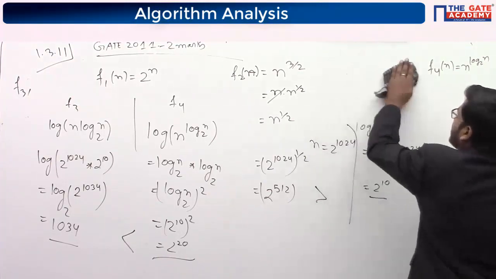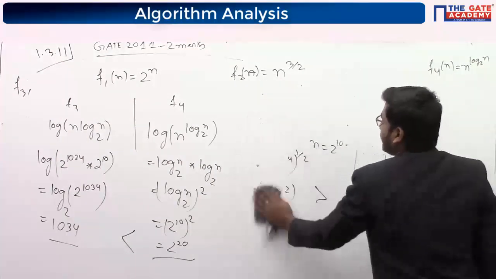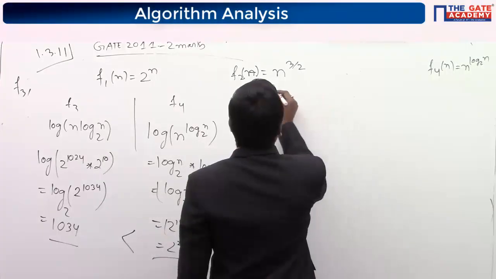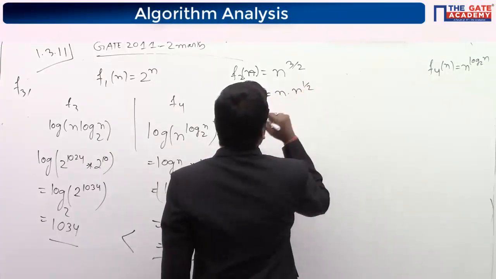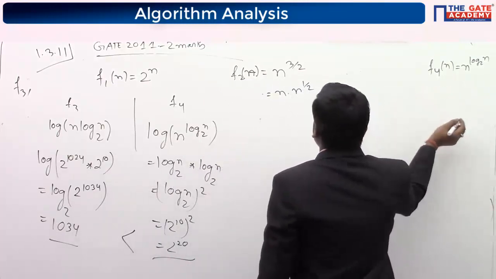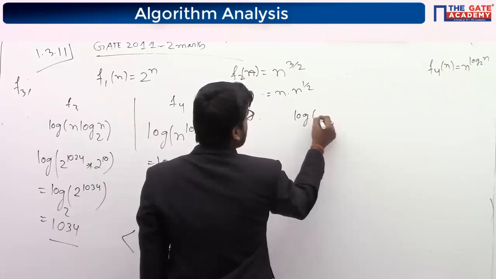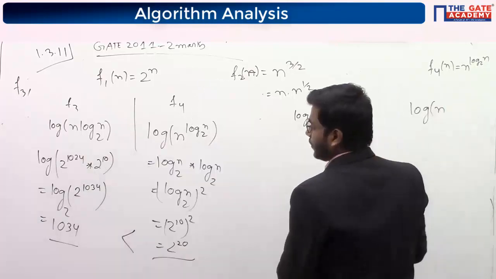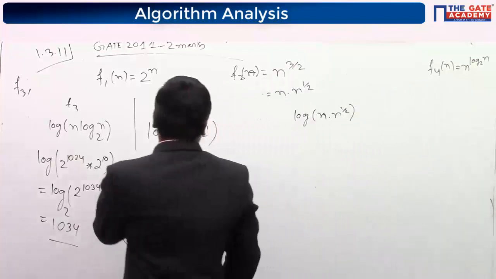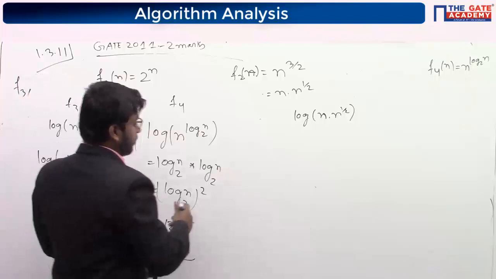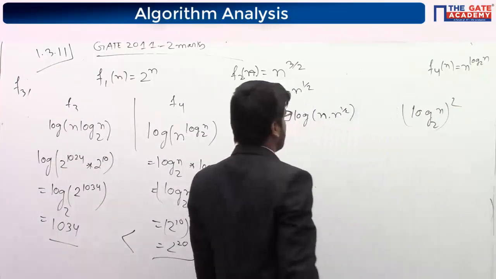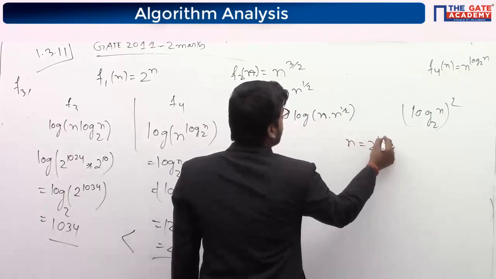Now compare, F3 is done. Now compare F2 and F4. So take log on both sides, it will be log n. So I have taken log here, so we will get log squared only. If we take log, we will get log n squared, like this. So take n equal to 2 to the power 1024.